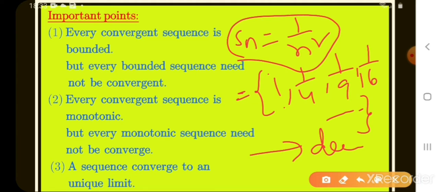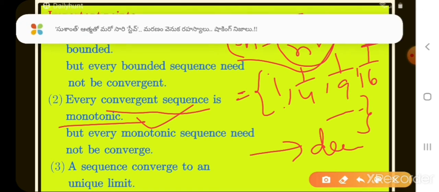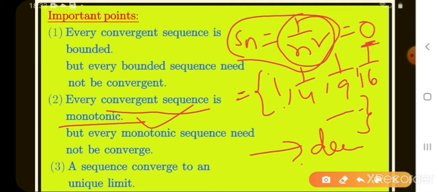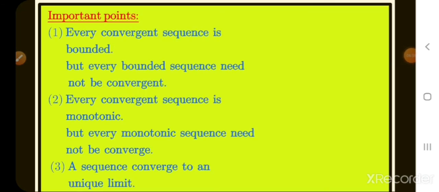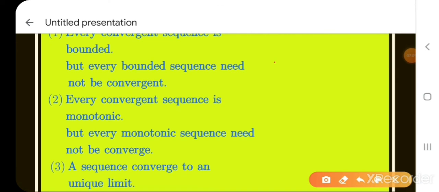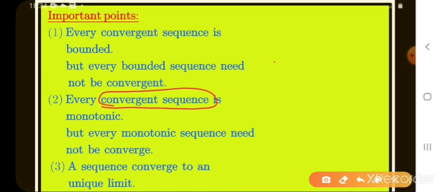Okay. What do we write here? Every convergent sequence is monotonic. That means if a sequence is convergent, convergent means it has a limit, then it is monotonic. What is the limit of 1 by n square? Already we found it. The limit is 0, so it is convergent. That means it is a monotonically decreasing sequence. Every convergent sequence is monotonic, meaning if a sequence has a limit, then it is either decreasing or increasing.